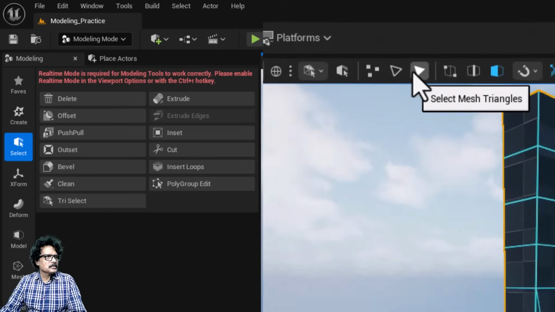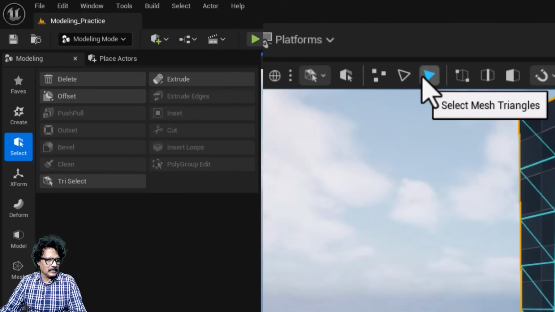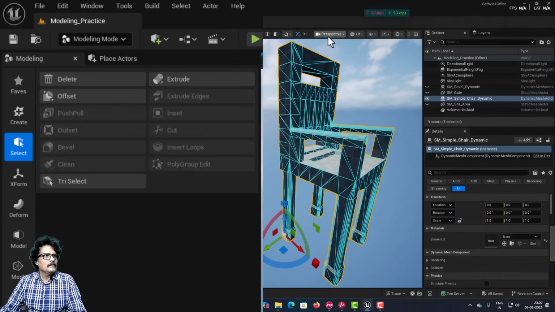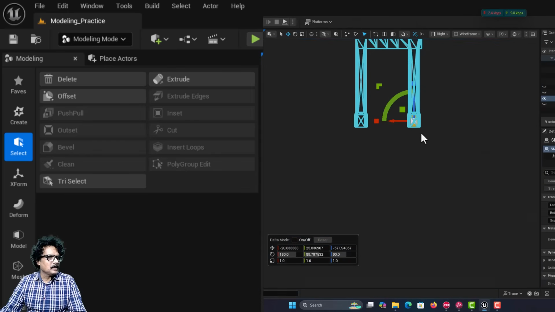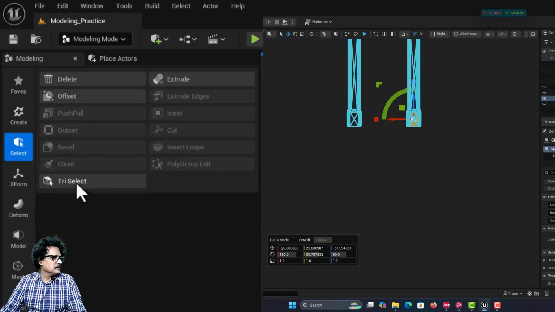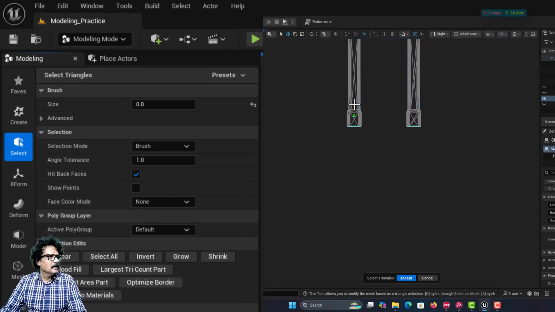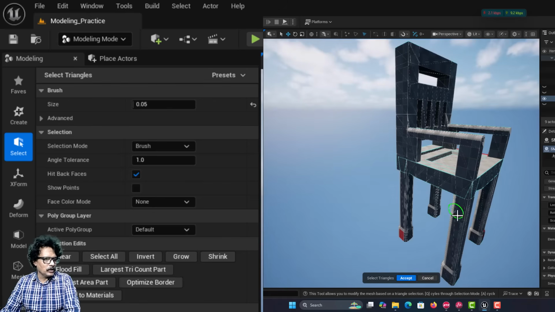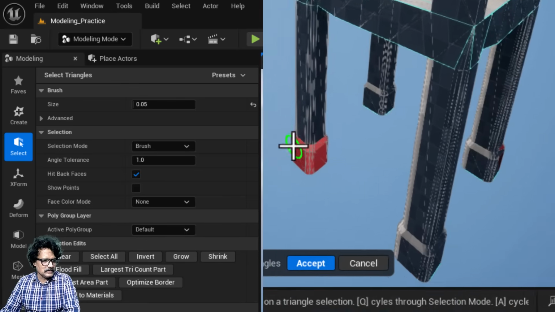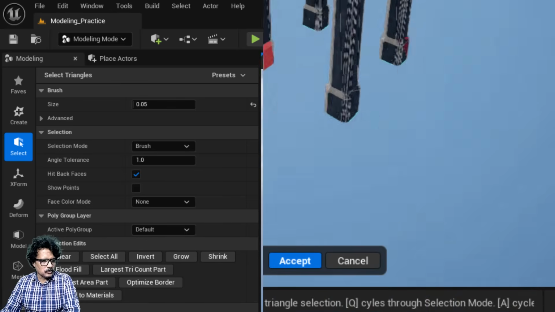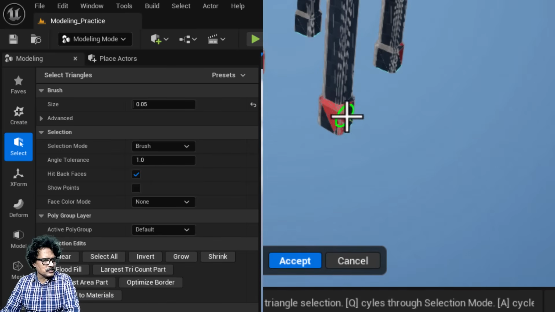Come into this mesh triangle selection mode, and now if required I will come into the right view, and now I will select this Triselect, and actually I have to do it in perspective view. See here, I will select all these faces like this, and also all the faces here.